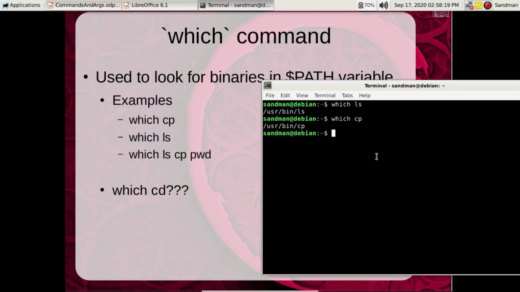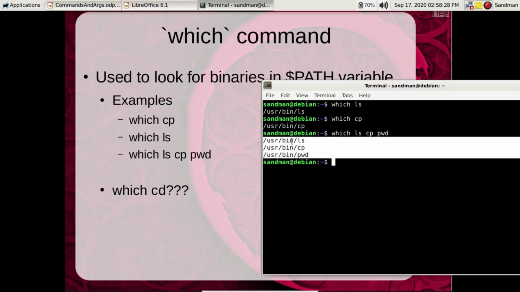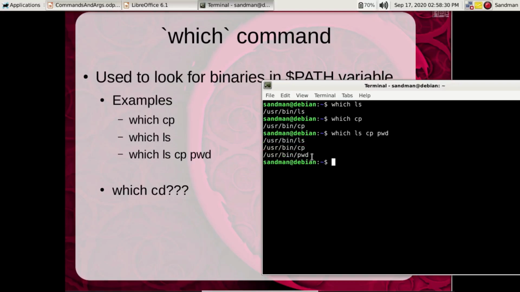So let's check multiple things in a single line: ls, cp, pwd. So all are binaries actually available. These are not built into the shell. What about which cd? Let's test it out. As we can see, which cd is not returning anything. Can you guess why? It is basically because cd is built into the shell, so there is no need to look for binaries. It's actually built into the shell.